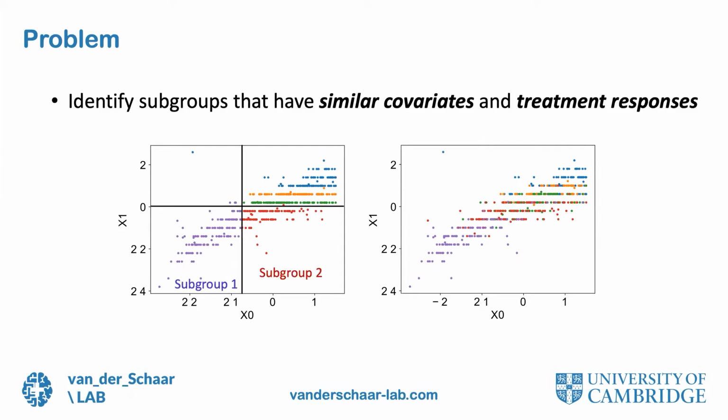As shown in the left panel, we identify two subgroups that are well separated in terms of some simple thresholds on the covariates x0 and x1. Suppose we estimate the treatment effects using a black box machine learning model and cluster the individuals with similar estimated treatment response. As shown in the right panel, we will not identify subgroups that are interpretable.